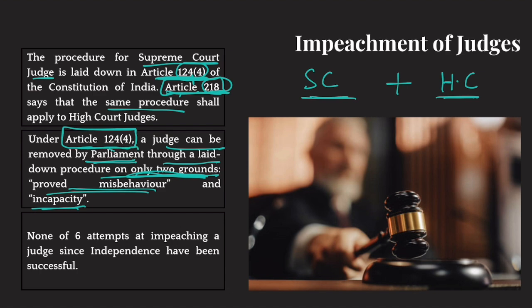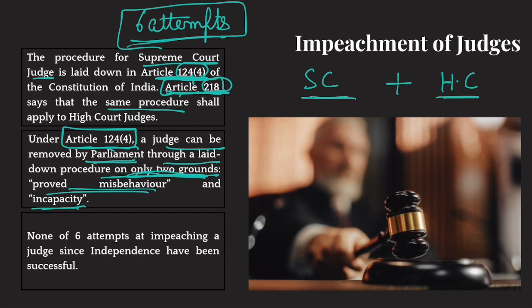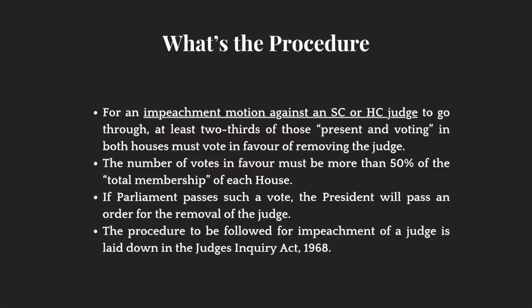Now, in the past, 6 attempts have been made to remove judges of both Supreme Court and High Court, and all these 6 attempts failed. Why? Because the process mentioned in Article 124 is very difficult. It is very difficult to remove a judge, both Supreme Court judges and High Court judges. And that is why these 6 attempts failed. And probably the 7th attempt, which is being launched by opposition parties, is also going to fail. Why? Well, the process is very difficult.